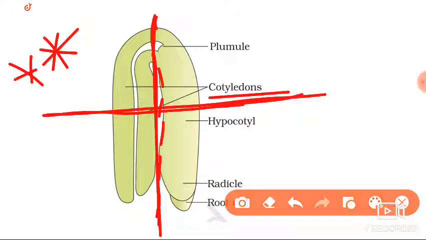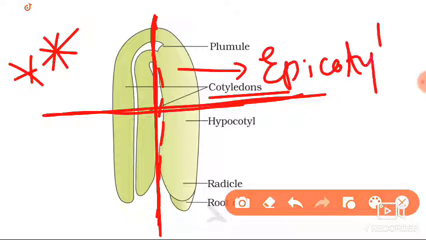The structures above the cotyledonal axis, we call that the epicotyl. It is not labeled here, but they mentioned it in the explanation.